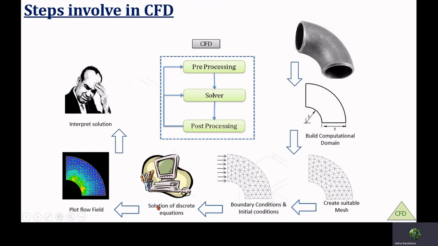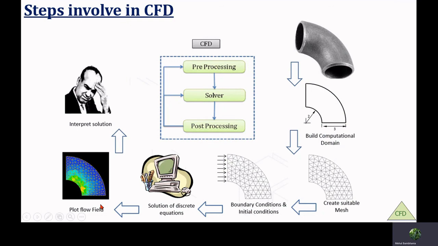The solution process is done by means of a solver, which will solve the governing equations and find out the parameters for each and every individual part. Once the solution is over, you have enough information about various variables like pressure, velocity, temperature, etc. on each and every individual cell and volume.